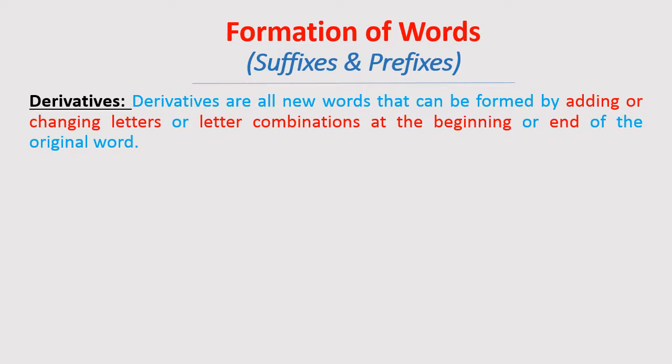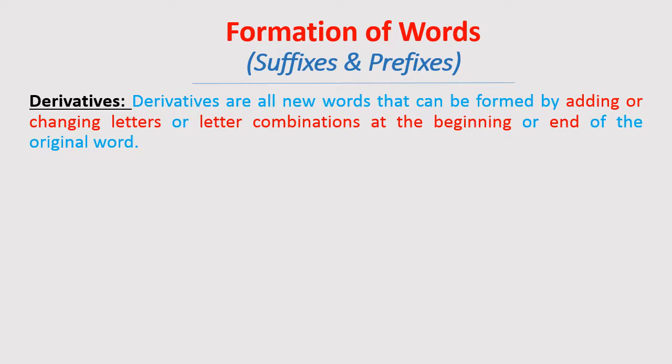Here in the definition, you must have noticed that I have highlighted some words in red color. These are adding or changing letter combinations at the beginning or end.